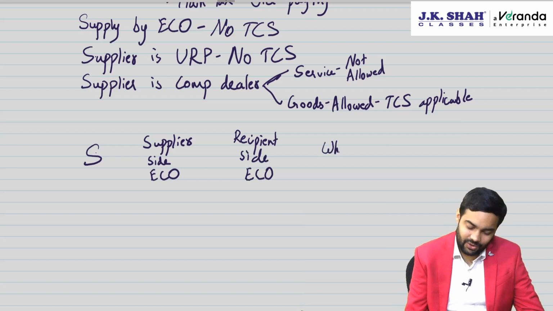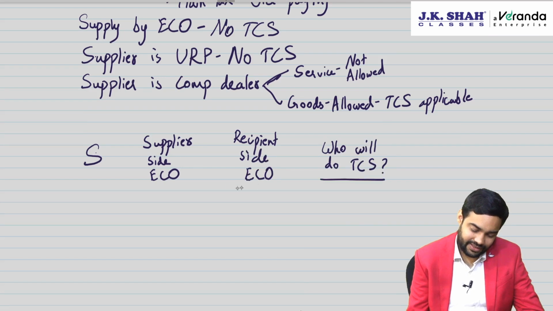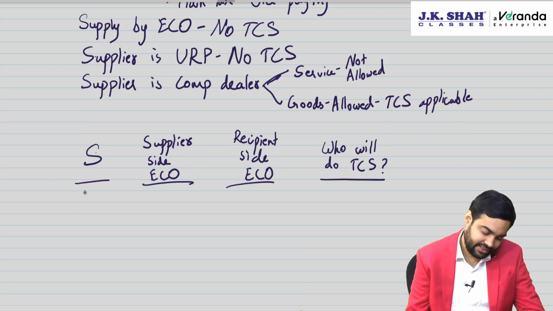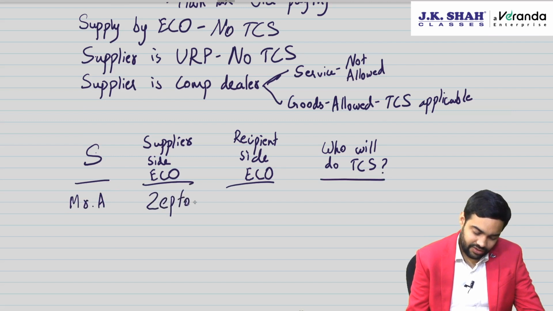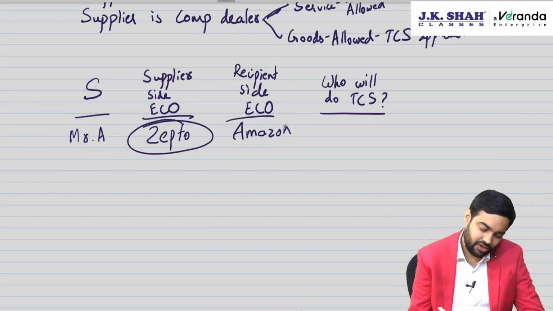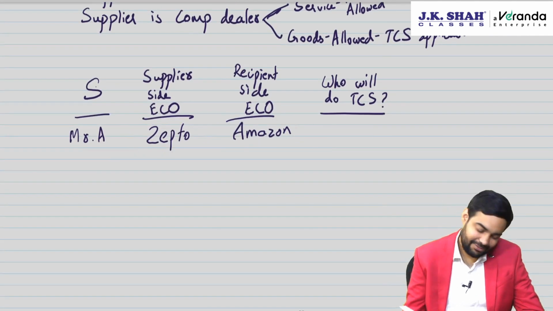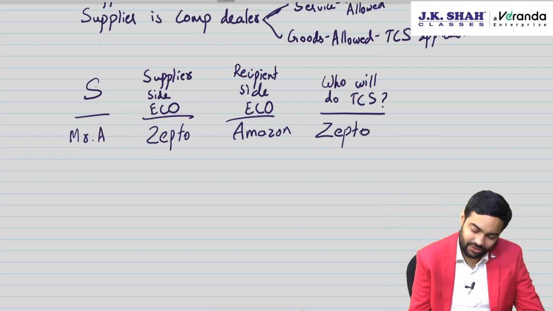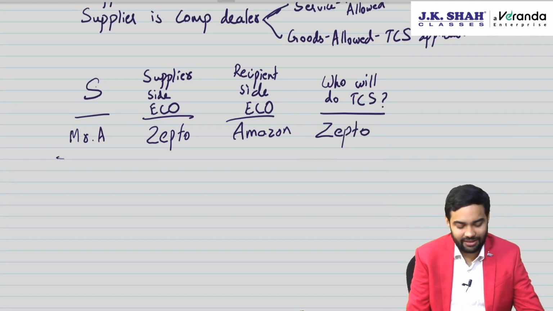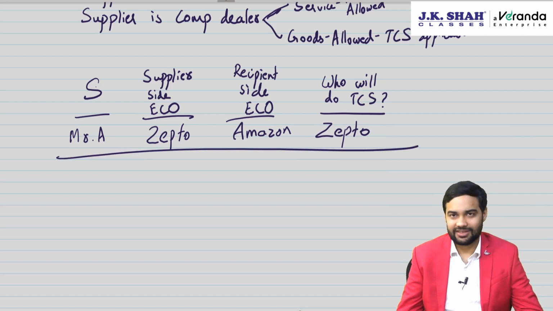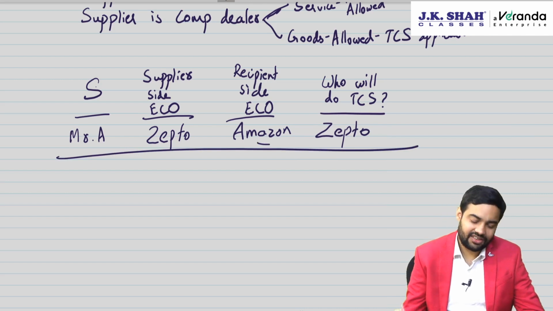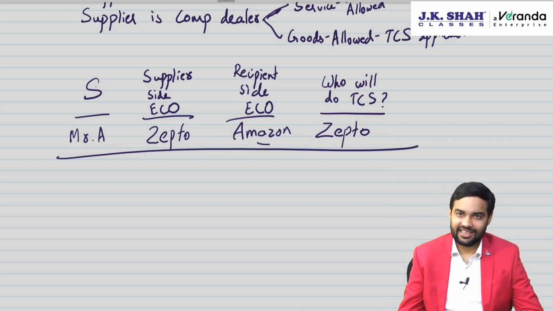The question is, who will do TCS? Let's take an example. Say suppose supplier is Mr. A, and here you have Zepto, and here you have Amazon. Who will do the TCS? Will Zepto do or Amazon do? Because two e-commerce operators are there. CBIC has said supplier side e-commerce operator, because he is going to pay the amount to Mr. A and he is a better person to comply with this. Amazon here will not be required to do any TCS.